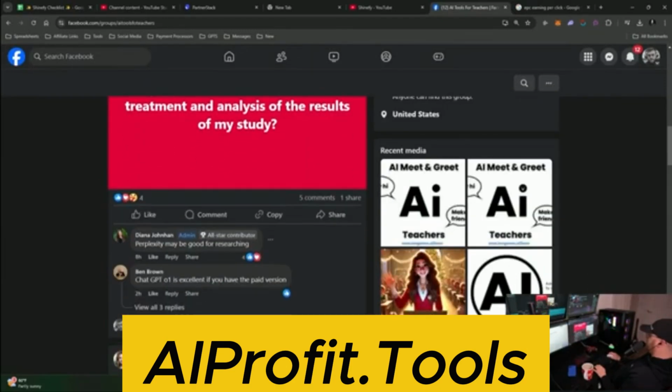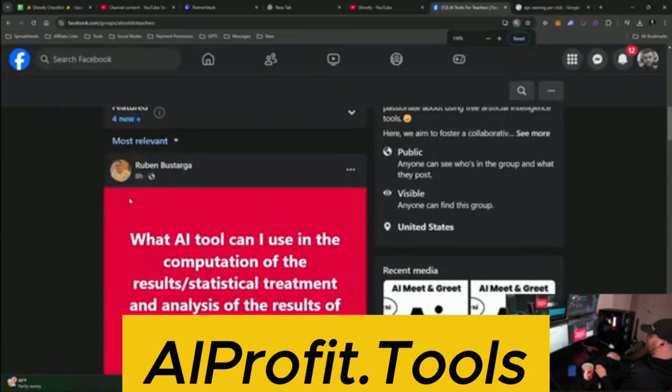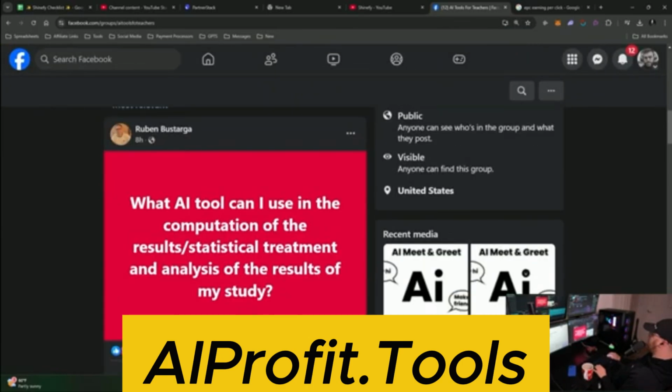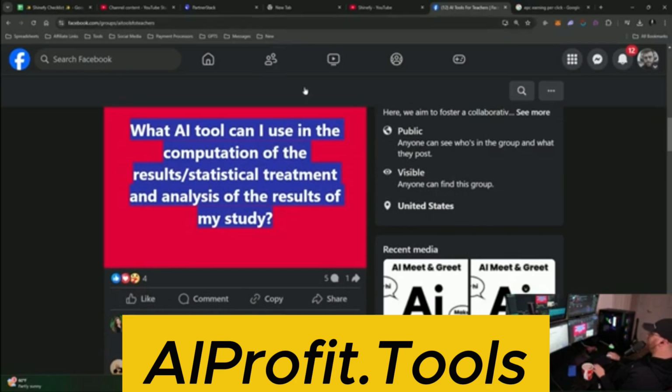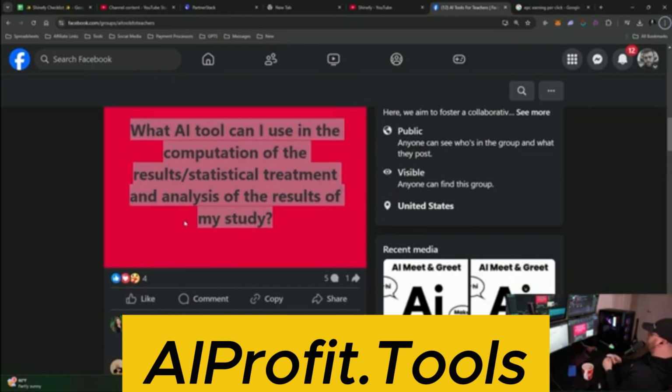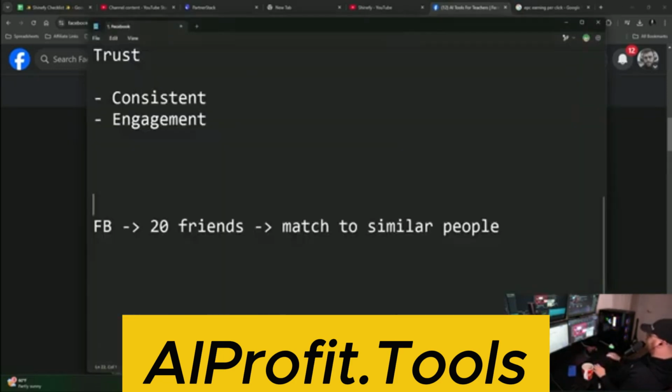So look, all these people responding. Now here's a really good post as an example. What this person's doing here is they're asking a question and they're saying, what AI tool can I use? And then what's happening is they're basically farming engagement, because what you want is to create content that's going to get engagement, because as soon as somebody engages with your post, even if they're not following you, there's a chance that they're going to see your post again just because they engaged with it.